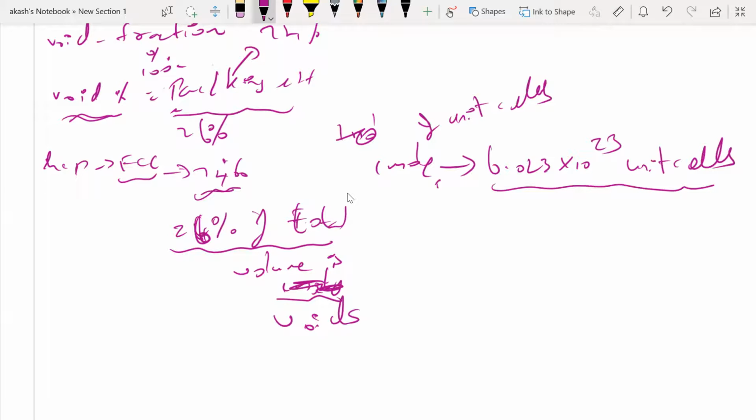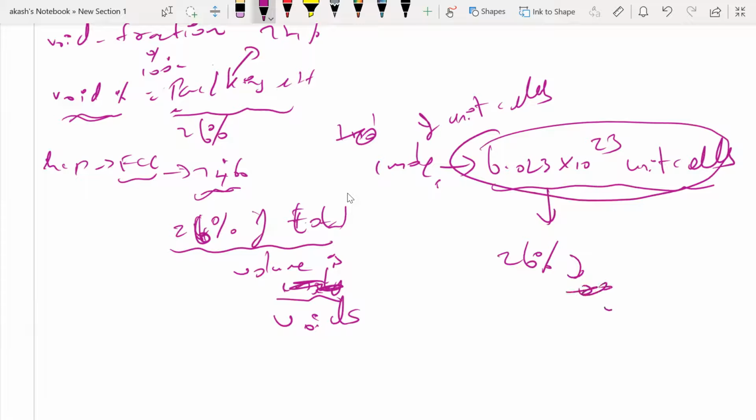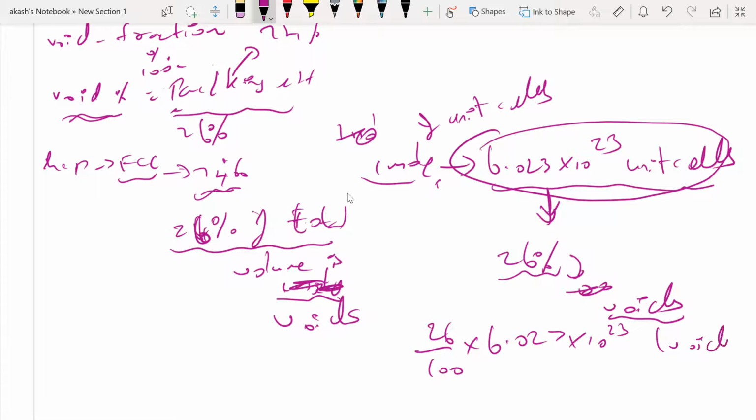Now I know that in this total, 26% of these are voids. Whatever is the total volume in 1 mole, 26% of this will be covered with voids. So 26% means 26 by 100 into 6.023 into 10 to the power 23 is the number of voids I'll have in 1 mole, because only 26% of this is voids.